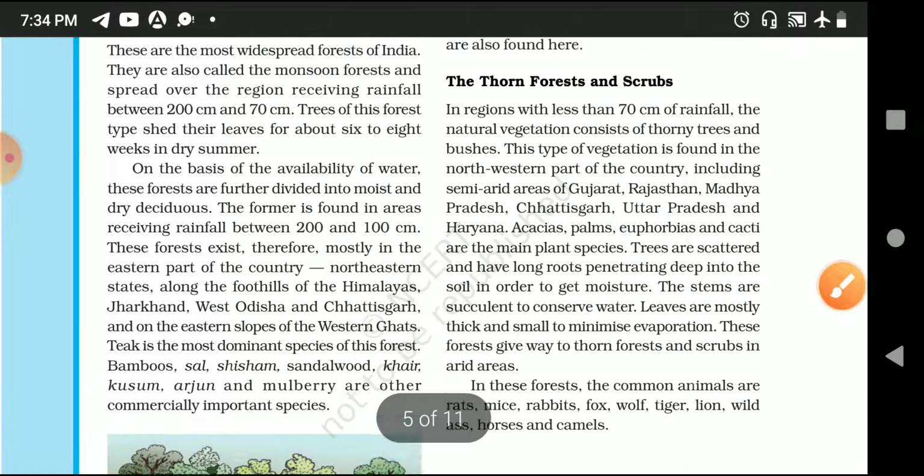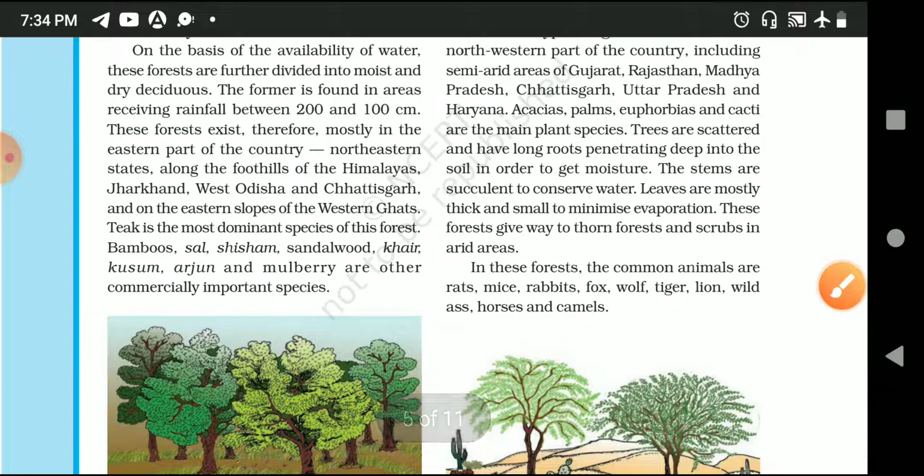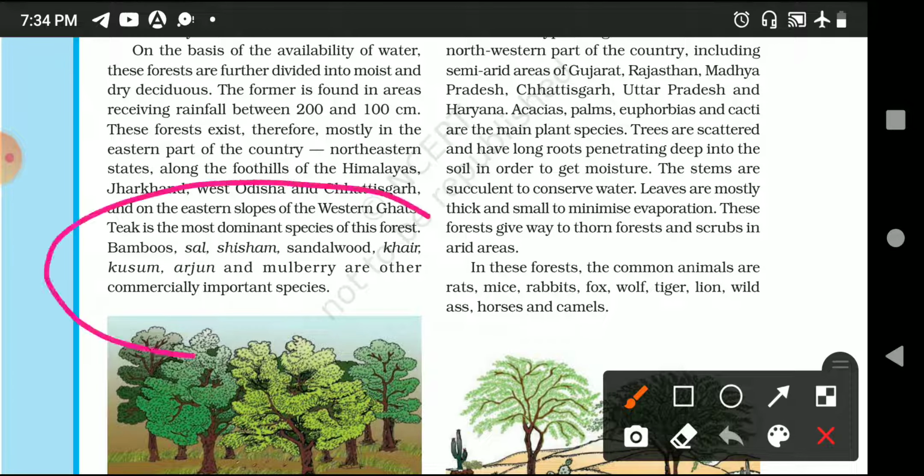Coming to the trees which are important here. The dominant trees are teak, sal, sesam, bamboo, kher, sandalwood, arjun, and mulberry.